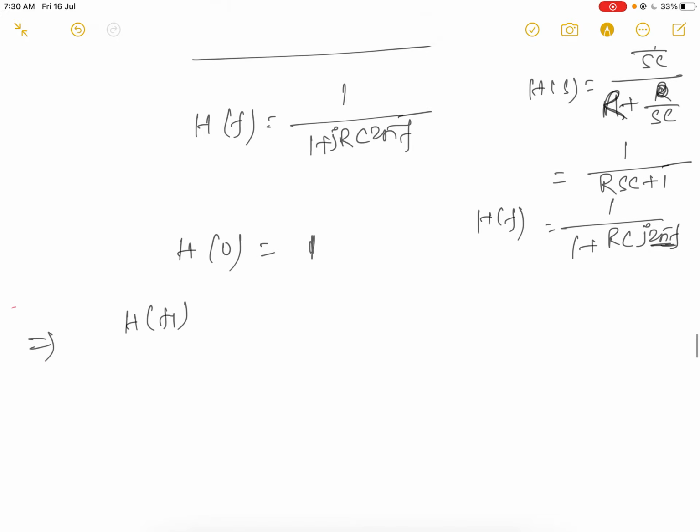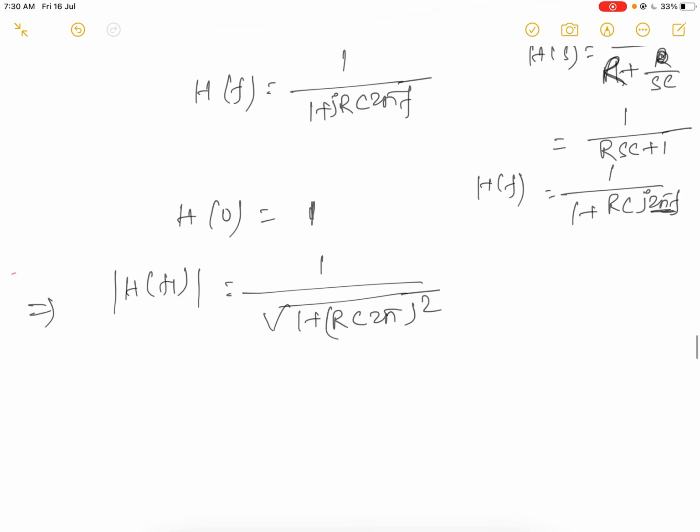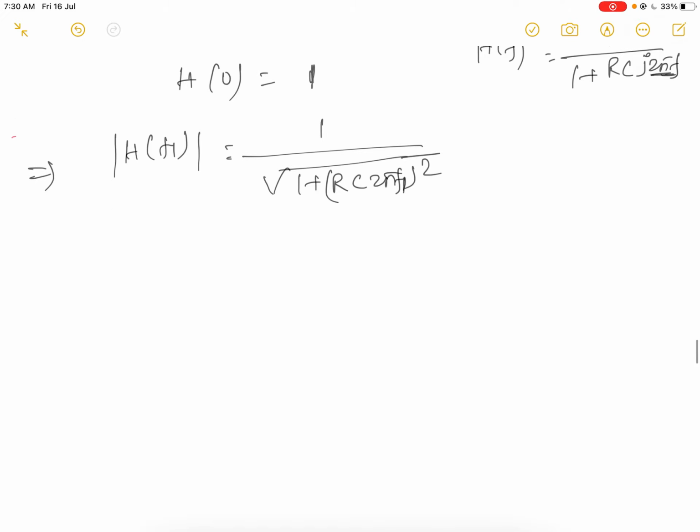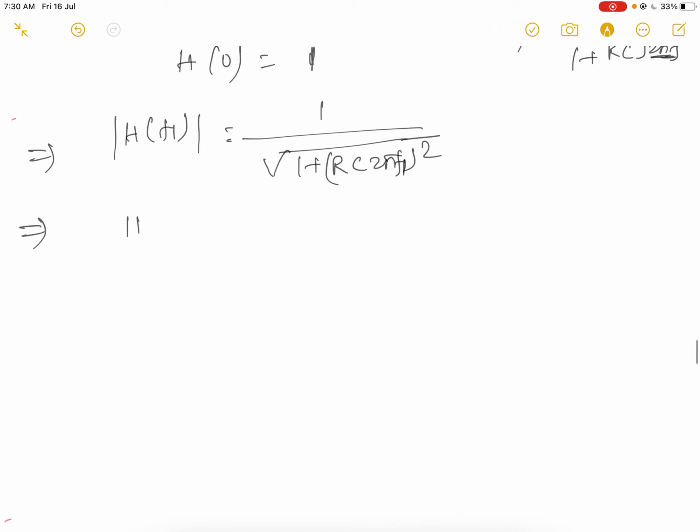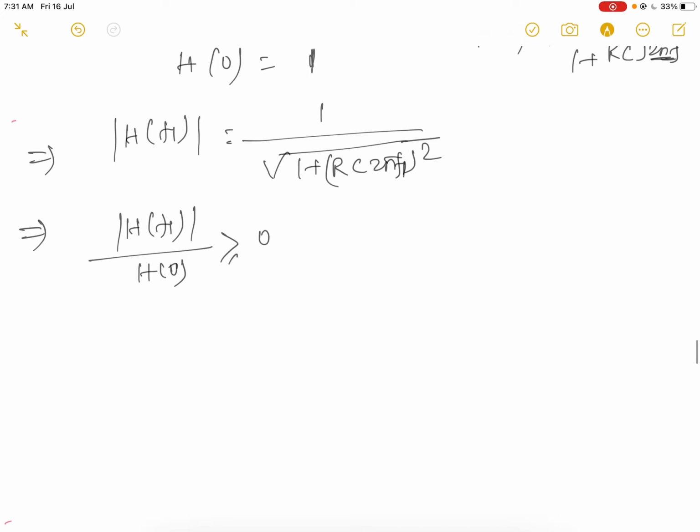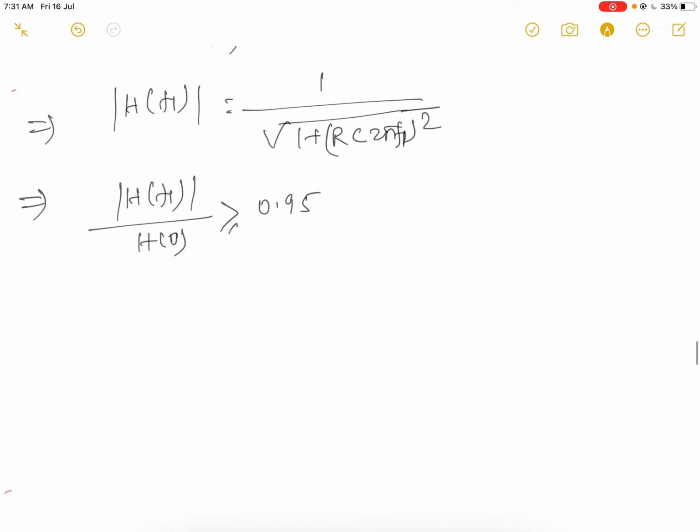So now the magnitude of H(F1) will be 1 upon the root of 1 plus (RC 2π F1) squared. We have to find F1 that satisfies the condition given in the question, magnitude of H(F1) upon H(0) greater than 0.95. Now what will happen?